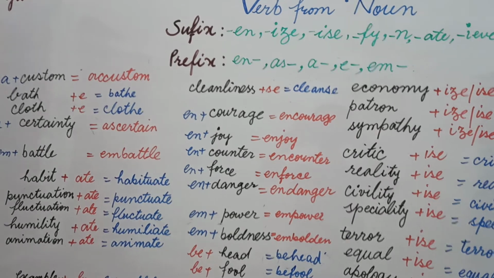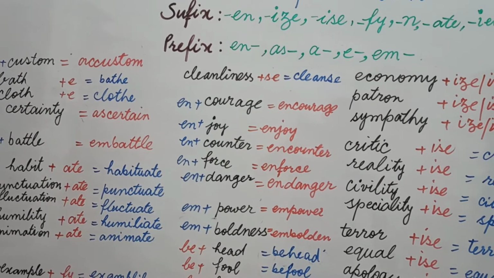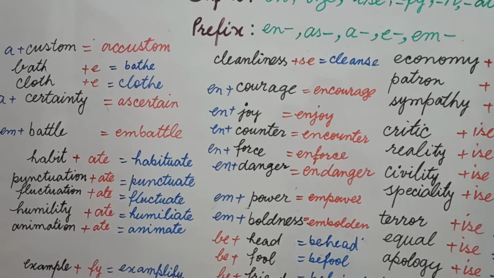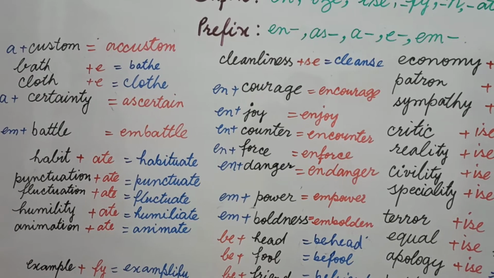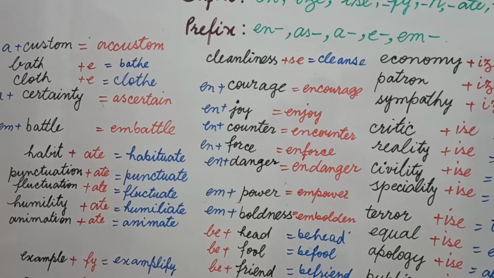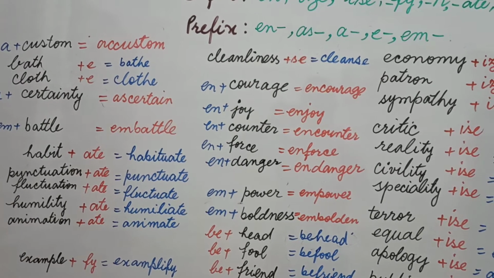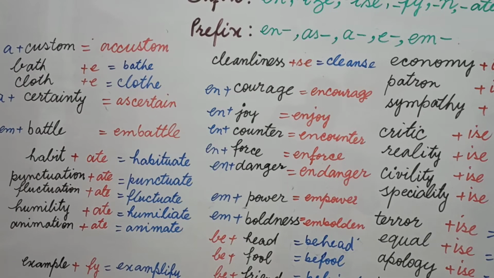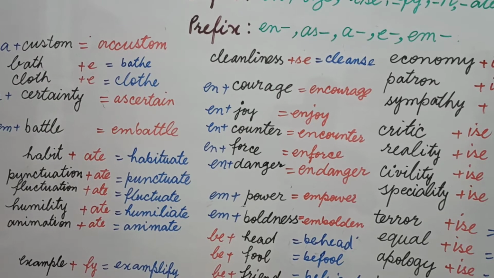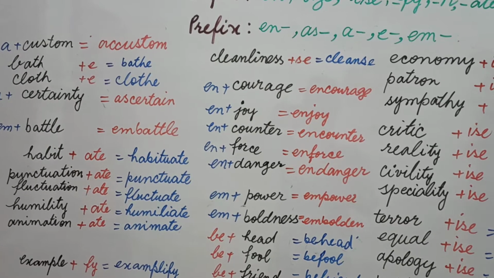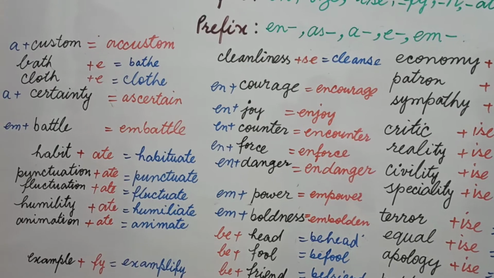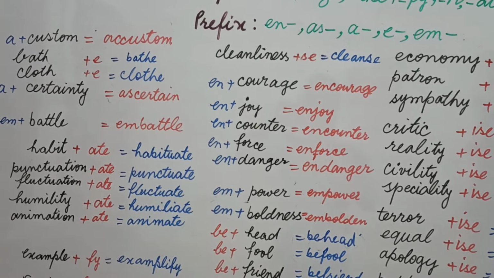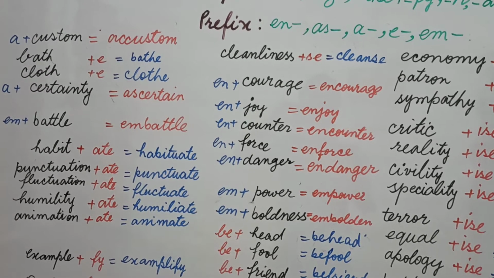In the same way, I have another noun here, that is cloth. Cloth means a fabric, a piece of cloth, and if you add suffix e in this word, it becomes clothe. Clothe means wearing the cloth. Please note the pronunciation. In this way, if we add any suffix or prefix into a noun, it becomes a verb and it gives a compound sense of action and a thing. Means to wear, dress. Wear and dress. Certainty means to do something